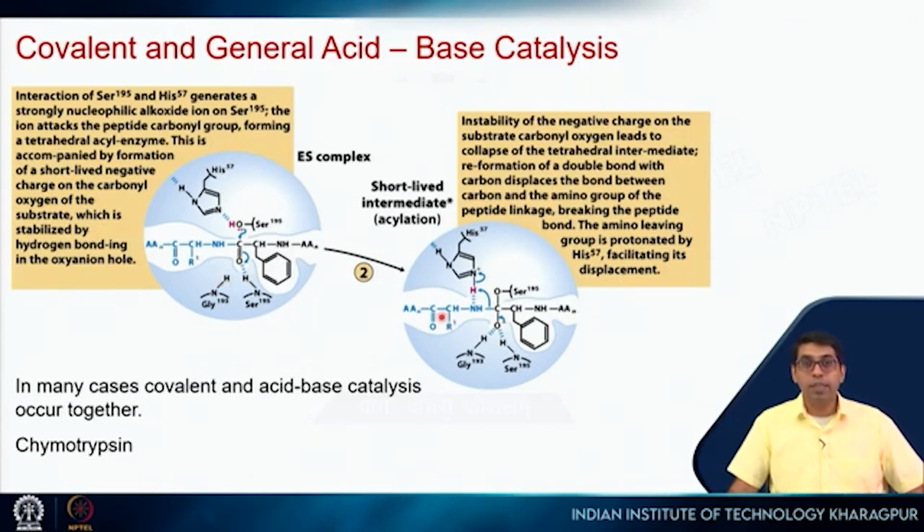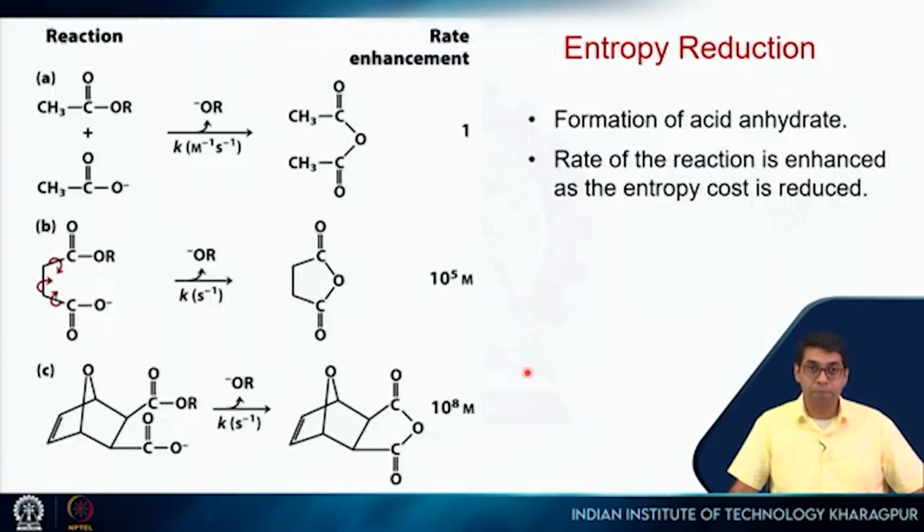So you can see that in this step, it actually utilizes all the mechanisms. There is covalent bond formation, there is acid-base catalysis. So you see now this is forming a bond with this, and it will act as a proton donor here, so that this bond is broken, not this bond, right? So there is acid-base catalysis, and also there is stabilization of the transition state by all these different interactions, right? So we will see all of this in more detail when I discuss chymotrypsin.